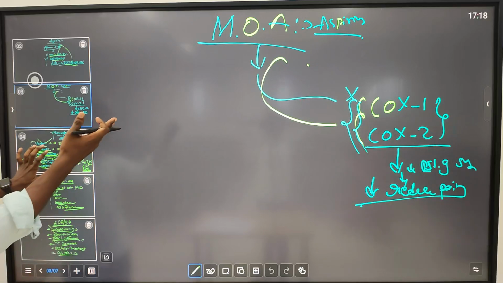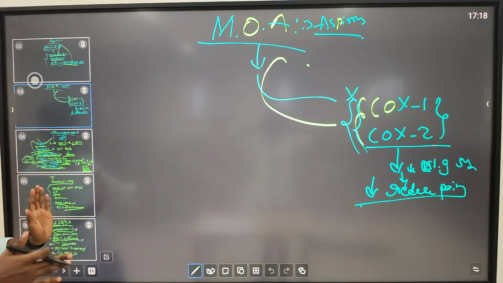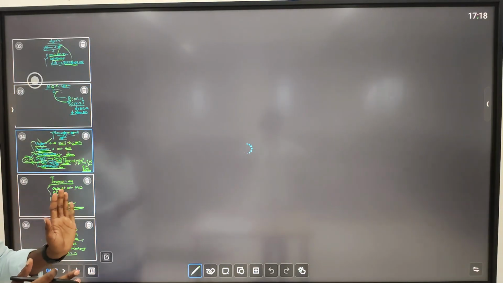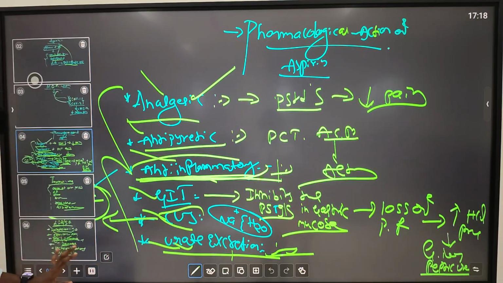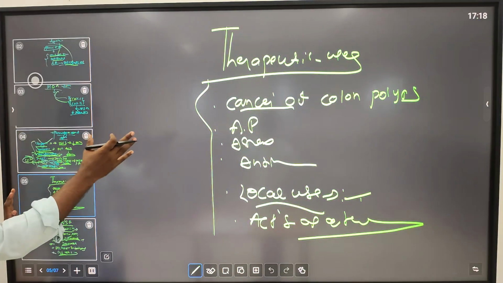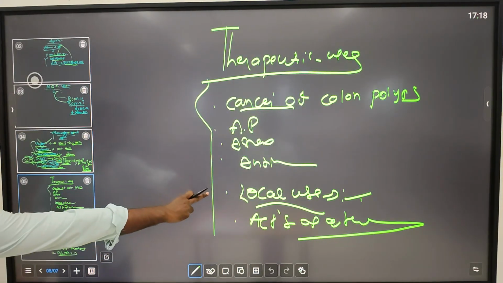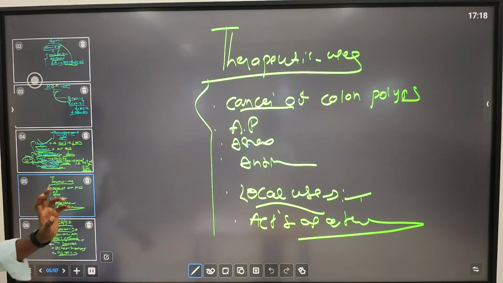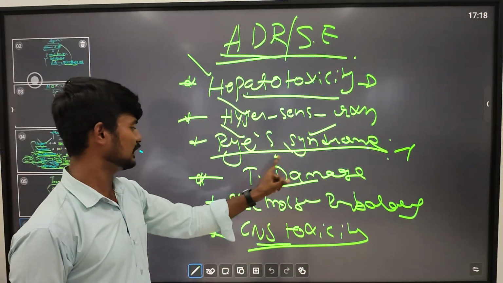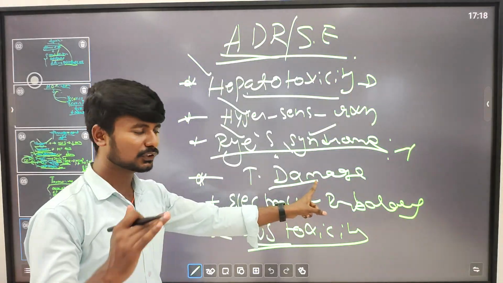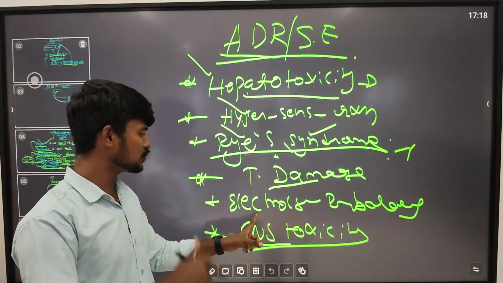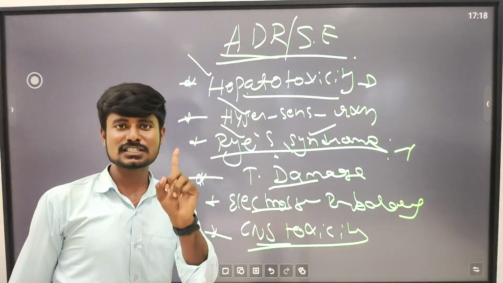Then pharmacological actions: analgesic, antipyretic, anti-inflammatory, GIT, CVS and urate excretion. Then therapeutic uses, similar to the pharmacological actions, along with local use. And adverse drug reactions, the main stress points being Reye's syndrome, tubular damage related to urate in the renal tubules, electrolyte imbalance, and CNS toxicity.